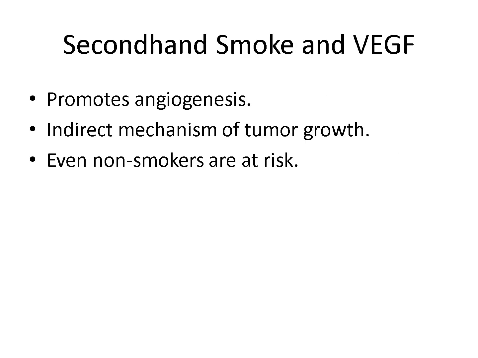Secondhand smoke doesn't just contain toxins, it also promotes tumor growth indirectly. It increases the expression of VEGF, or vascular endothelial growth factor. VEGF stimulates the formation of blood vessels, which feed growing tumors. This angiogenic effect may explain how even non-smokers are affected by smoke exposure. Limiting secondhand smoke protects not just lungs, but overall cellular health.